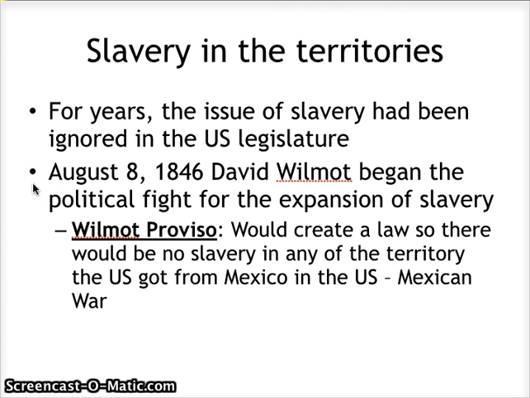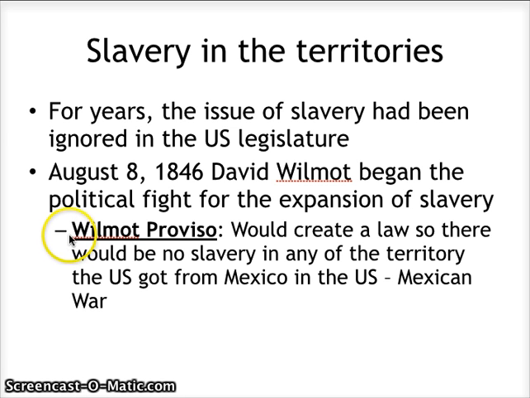In August of 1846, we have David Wilmot. He sort of starts a fight over this issue of slavery. And what he basically states is that no new territory should have slavery. He comes up with what we call the Wilmot Proviso. It's basically going to be creating a law so that there will be no slavery in any territory that the U.S. got from Mexico.